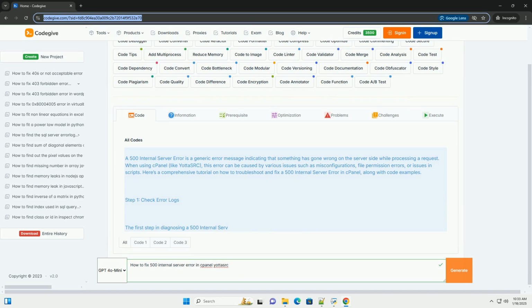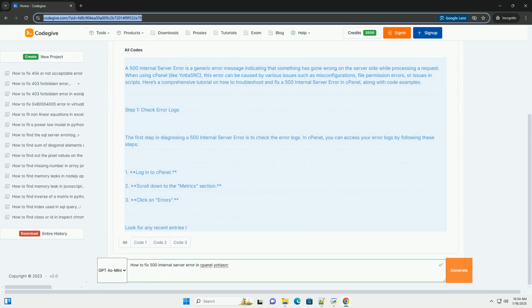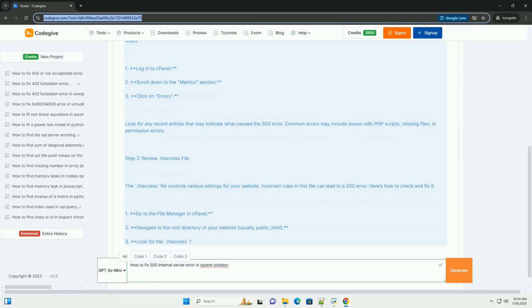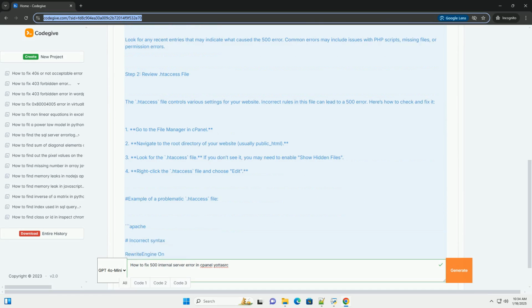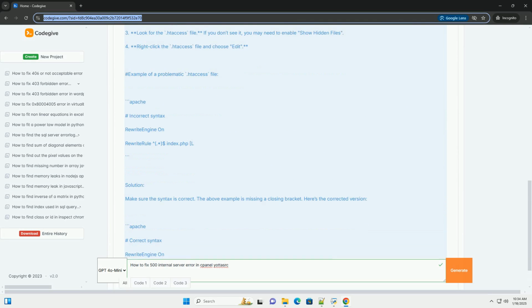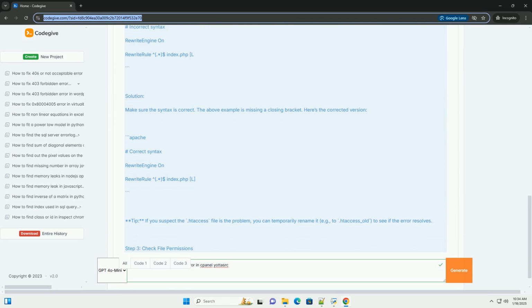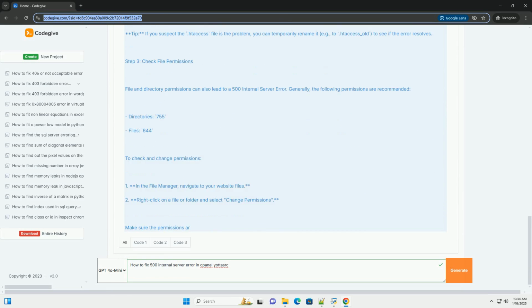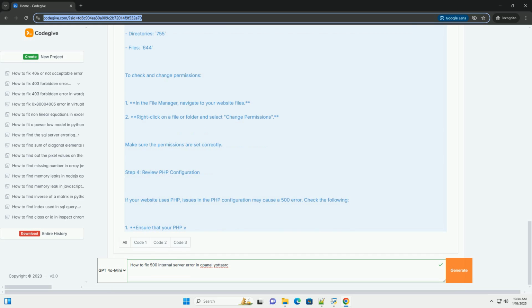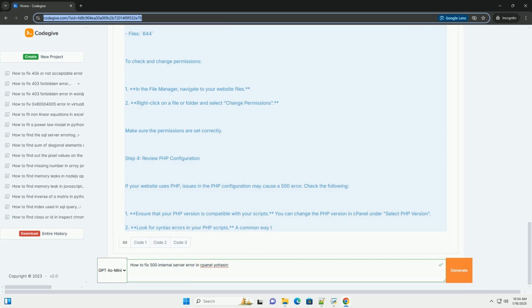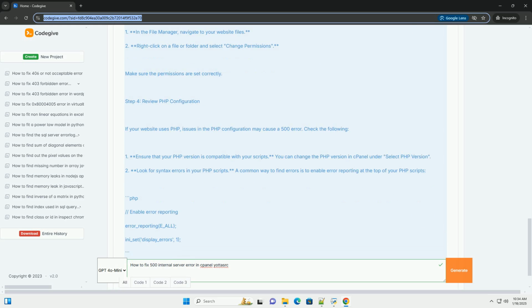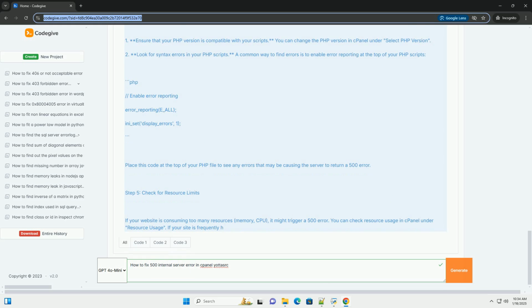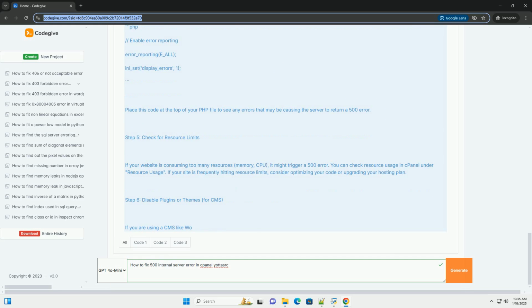A 500 internal server error is a generic error message indicating that something has gone wrong on the server side while processing a request. When using cPanel, like YottaSRC, this error can be caused by various issues such as misconfigurations, file permission errors, or issues in scripts. Here's a comprehensive tutorial on how to troubleshoot and fix a 500 internal server error in cPanel, along with code examples. Step 1. Check error logs.